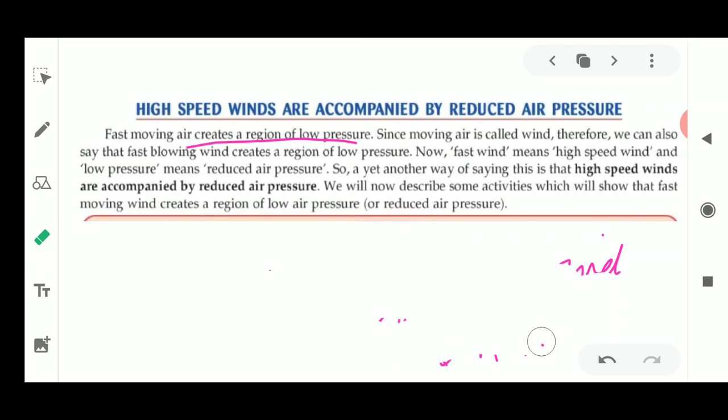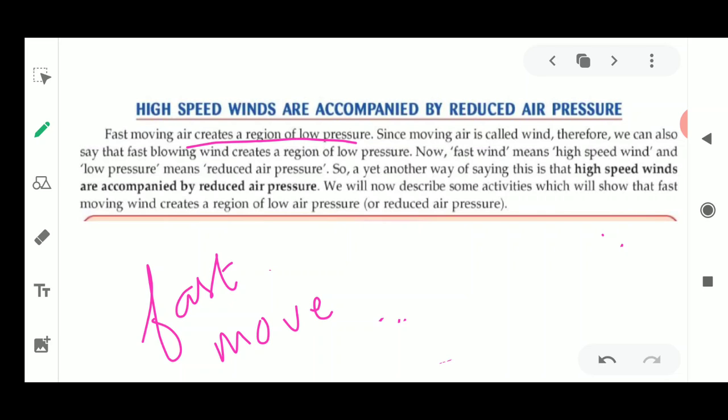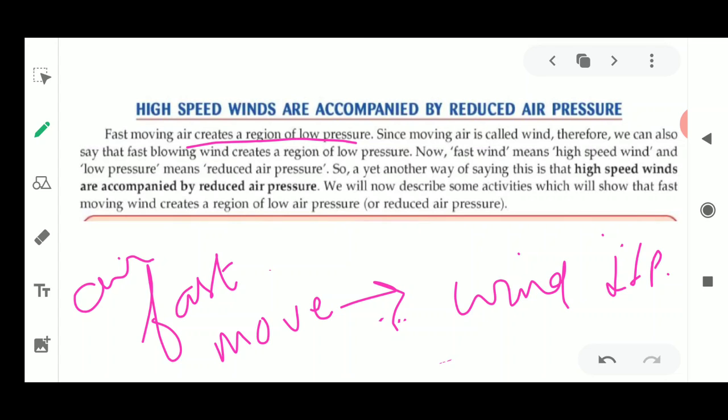Let's read further. Since moving air is called wind, we can also say that fast moving wind creates a region of low pressure. Fast moving means high speed winds, and they have low pressure, meaning reduced air pressure.